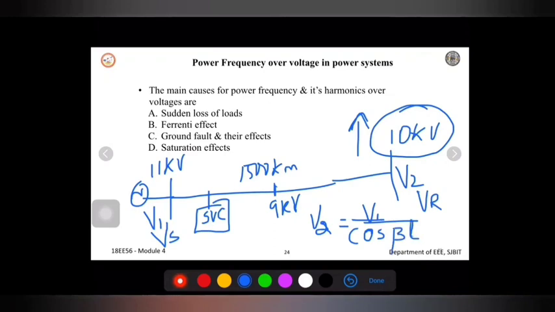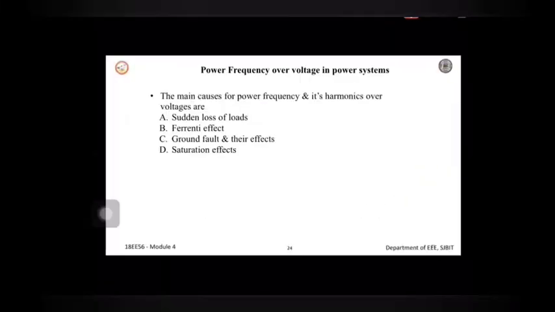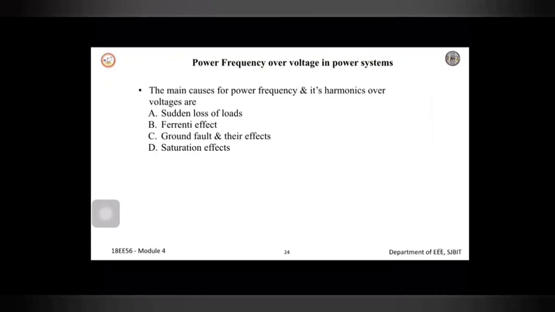Cos beta L, where V1 is the sending end voltage, L is the length of the line, and beta is the phase constant of the line. Beta is given by the equation: